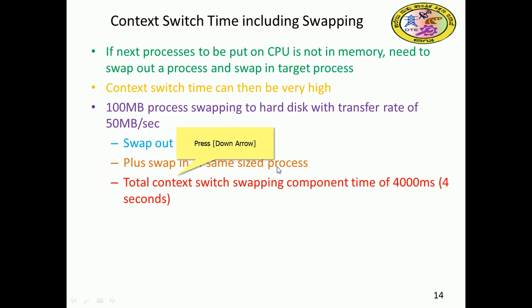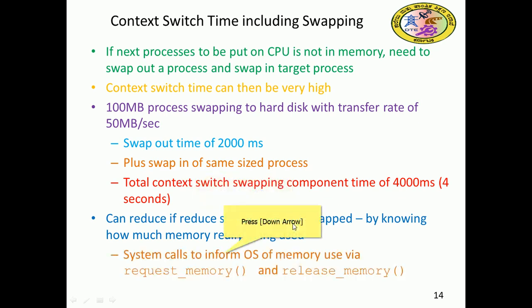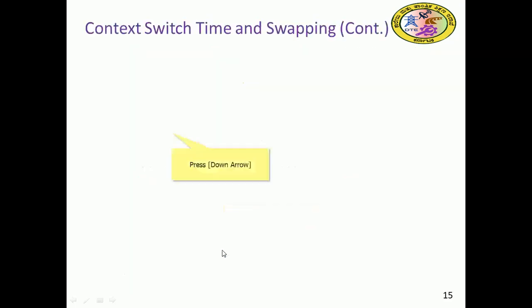So total time for swapping in and out becomes 4 seconds, for example. If we reduce the size of the memory swapped, this time will be reduced, by knowing how much memory is really being used. That is why there are system calls for the OS: request memory and release memory. Via these, swapping will happen.